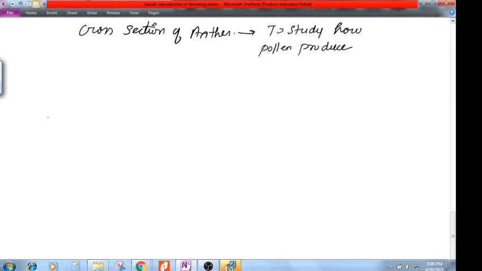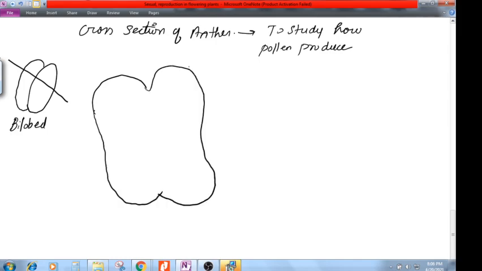So let's say I'm having an anther. How many lobes are there in anther? Bilobed. Yes, they are all bilobed, that means two lobes are there. So I'm going to cut the lobe, and I will get something like this. This is one lobe, and this is another lobe. I'm just cross sectioning it.